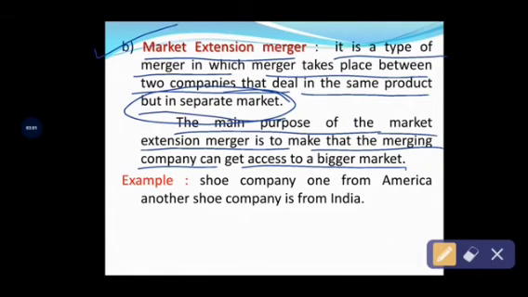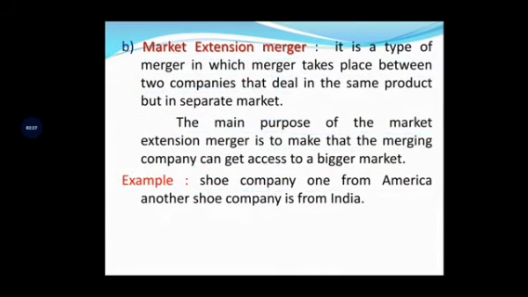So market extension merger. Take a shoe company, one from America and another one from India. Both the companies in India and America offer the same product, that is shoe, right? But the industries and entities will be located in different countries. Is it or not?